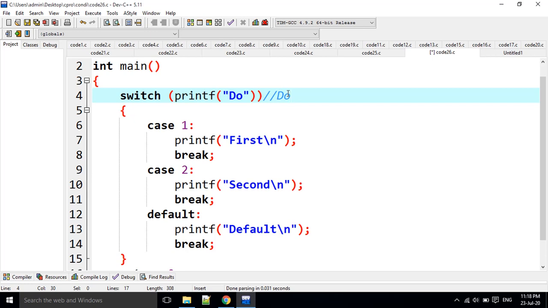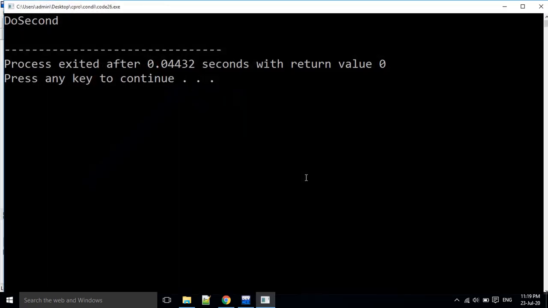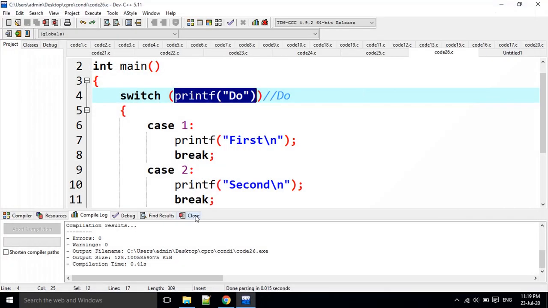Then it is converted into switch of 2 here. Instead of this one, it prints do, and after that it is turned into switch of 2. Then it is going to print the second statement. If I execute it, it is going to print do and second, like this.